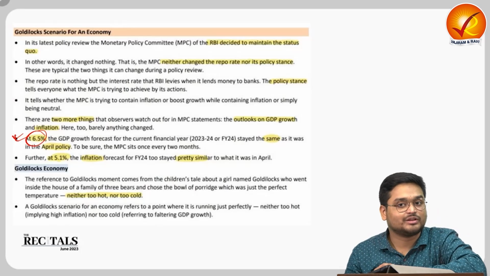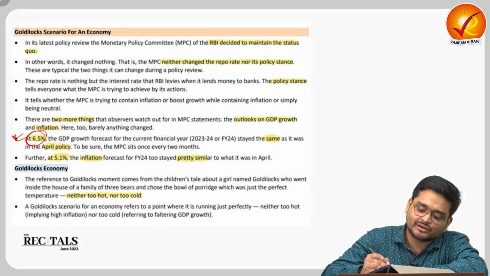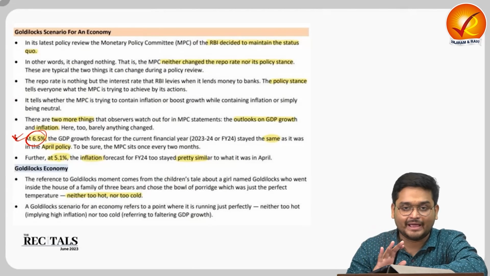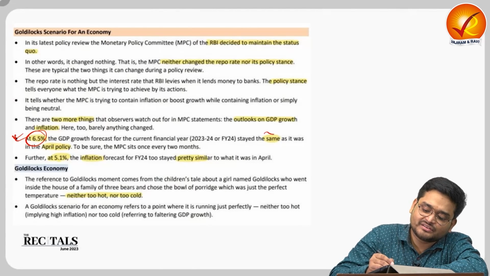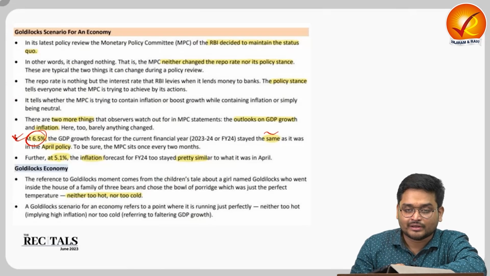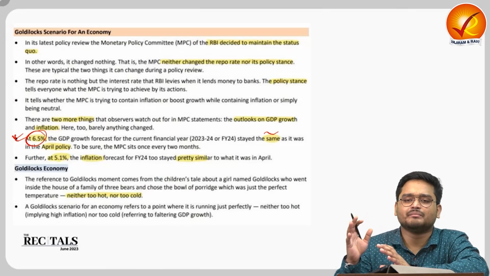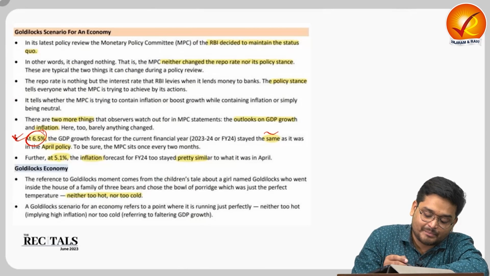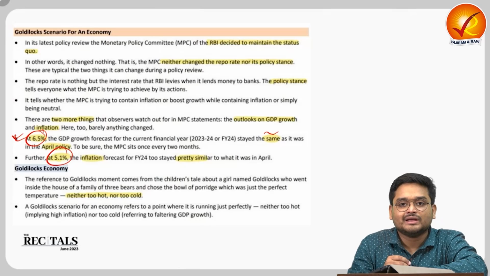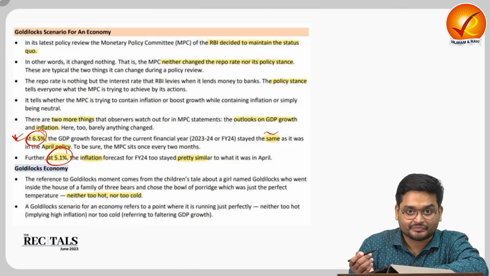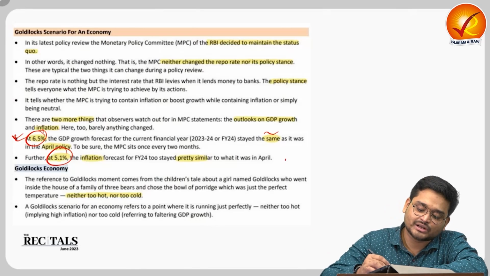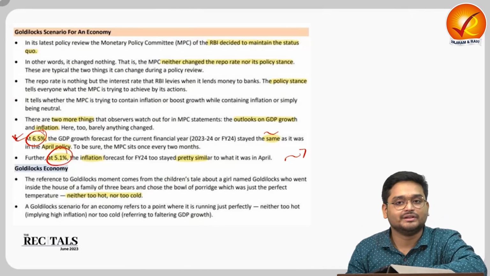Our GDP is growing at 6.5%, and inflation in the month of May was also about the same, right? So the RBI in its monetary policy said that with GDP at 6.5% and inflation at 5.1%, they are in a Goldilocks zone. They are neither too hot nor too cold. But as we see, inflation in the coming months would generally increase.